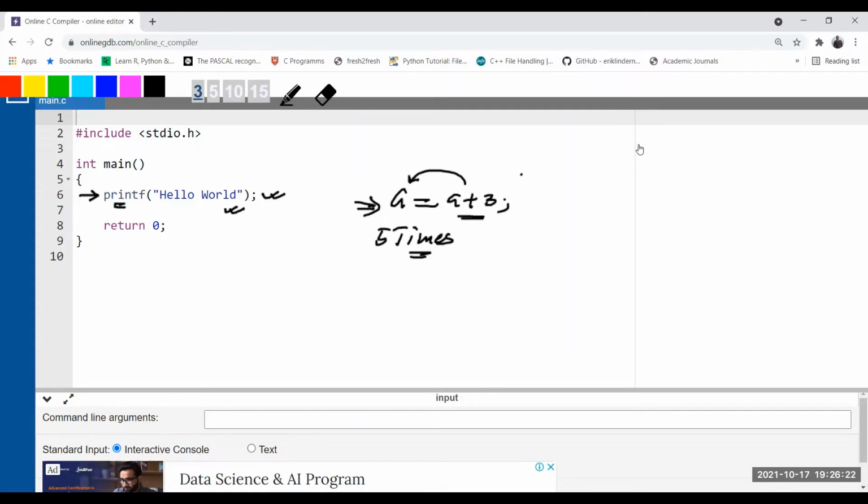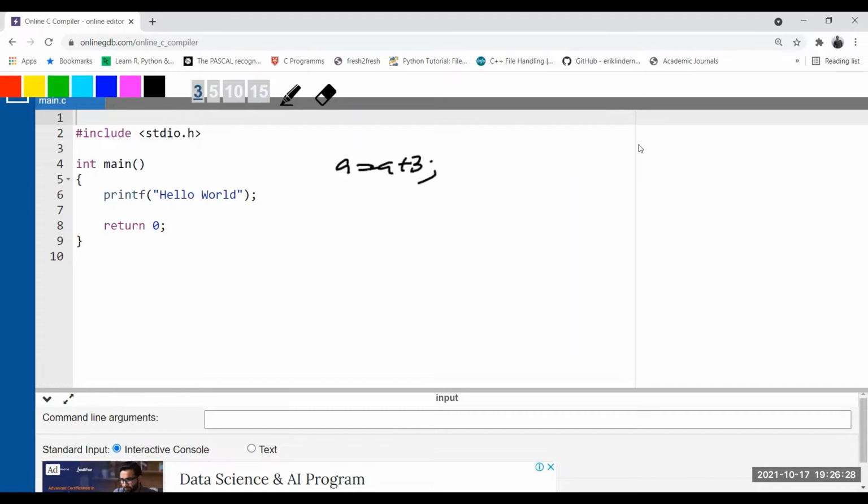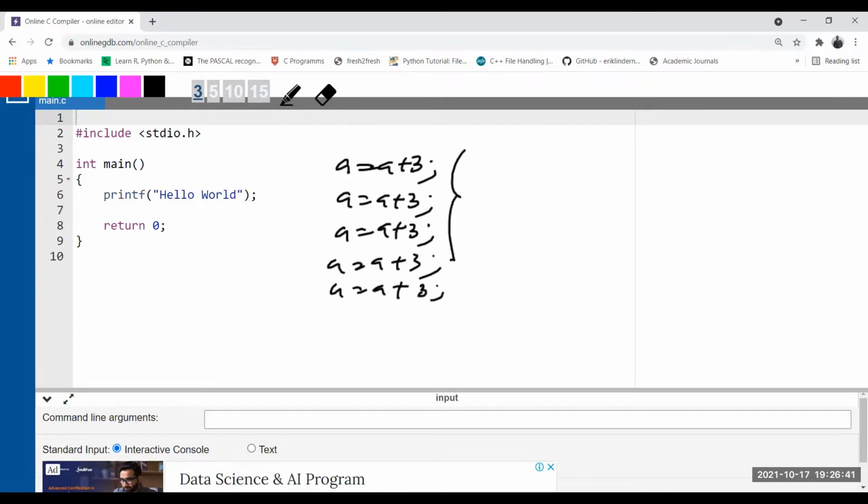So what we can normally do in a simple way is write this statement 5 times here. We have done it 4 times, and now for the 5th time we have written the simple arithmetic addition.